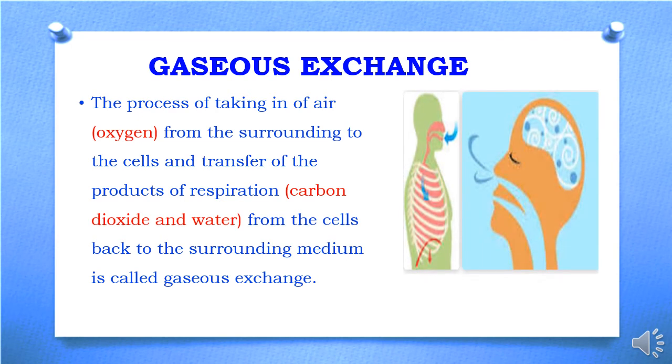In our previous slide, we discussed the equation of respiration in detail, in which glucose was oxidized. The oxygen, which is used for the oxidation of glucose, comes into the body during gaseous exchange. We also saw the products of respiration, which are carbon dioxide and water. This carbon dioxide produced during respiration is also taken out of the body during gaseous exchange.